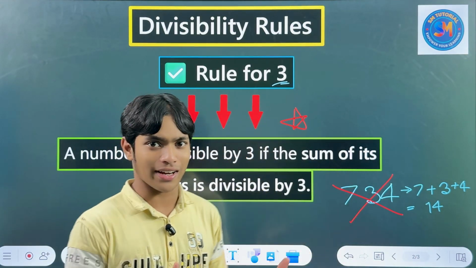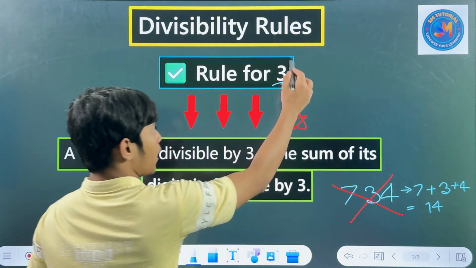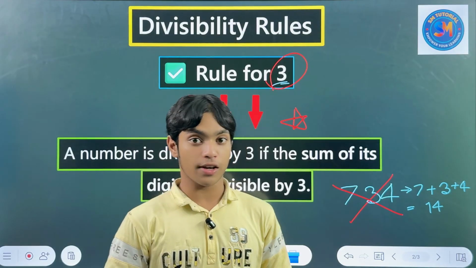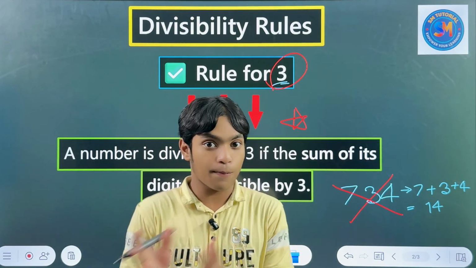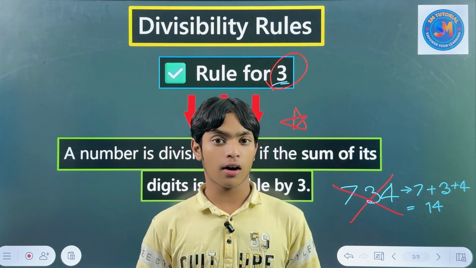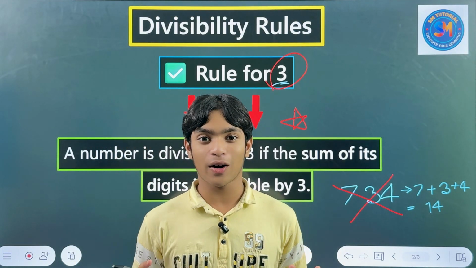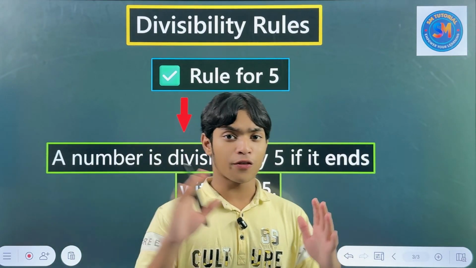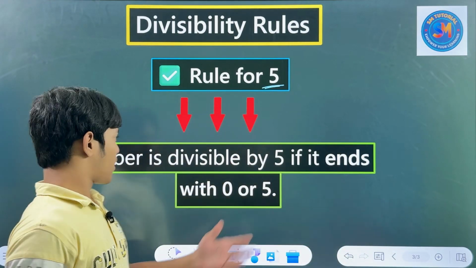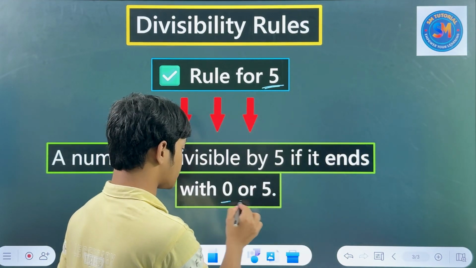The rule for 2 is a very common thing. You can identify it and you can memorize it. You can remember this every time. But you also have to know the rule for 3 and some of the most important things which I will show you step by step. You have to memorize those, remember those every time because you will need them in most places. Anyway, let's see what about 5. Now we are at 5. What is the rule for 5? A number is divisible by 5 if it ends with 0 or 5.